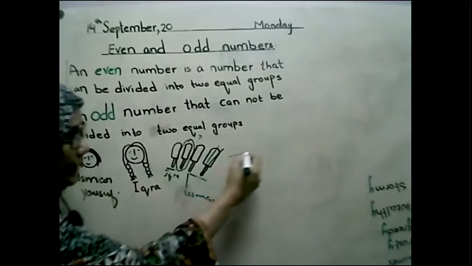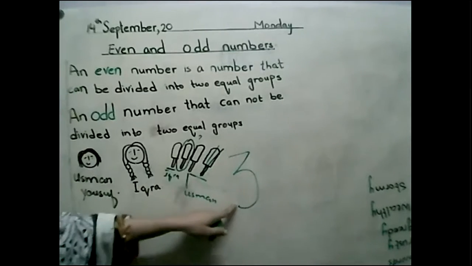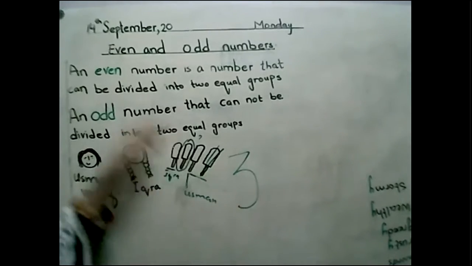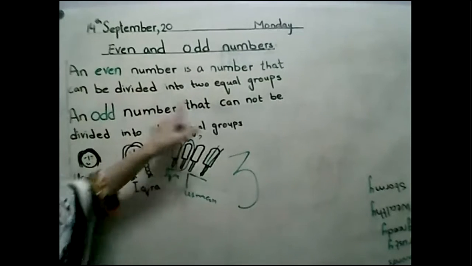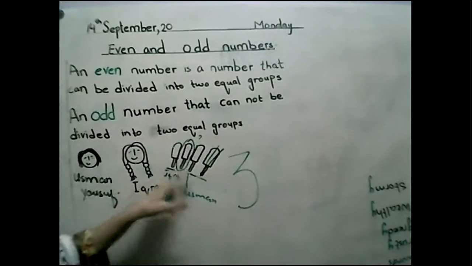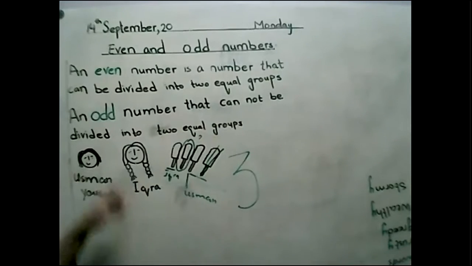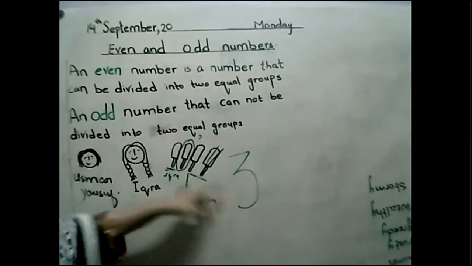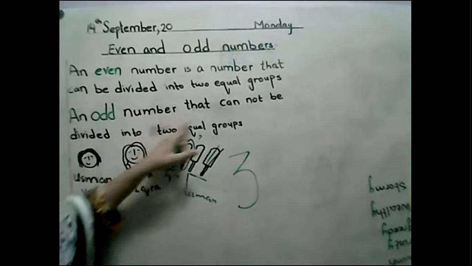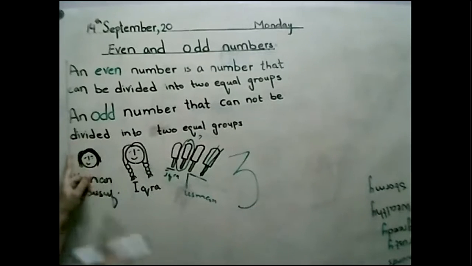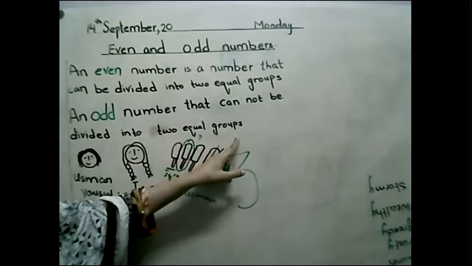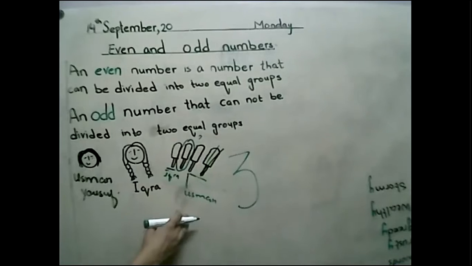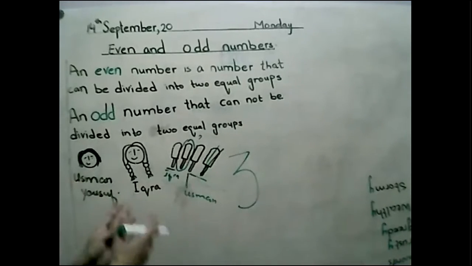So is this 3 even? Is it even? Because an even number is a number that can be divided into equal groups. Can 3 be divided into equal groups? No. So this is an odd number. What is an odd number? An odd number cannot be divided into 2 equal groups. That is odd, right? So this is odd. Then it is difficult to share with the 2 groups equally, right?